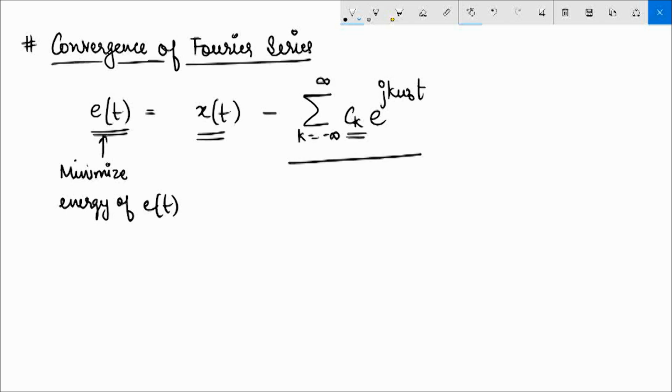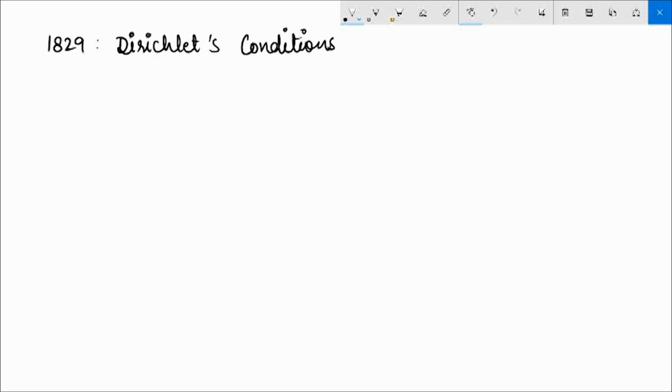Is it actually possible that there may be some c_k which would become undefined or would become infinity? How to ensure that given a signal x(t) which is periodic, its Fourier series representation is actually possible? The conditions that would guarantee that a Fourier series would converge, that means all Fourier series coefficients would be some finite value, were given by Dirichlet. In 1829, the German mathematician Dirichlet gave some conditions that would guarantee that if a signal satisfies these conditions, its Fourier series representation is possible.